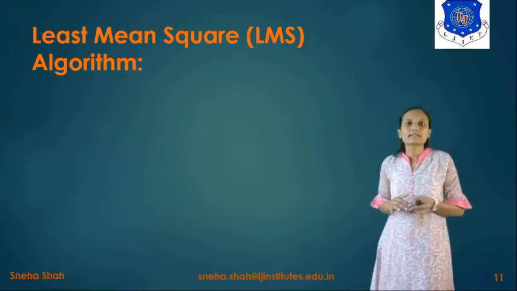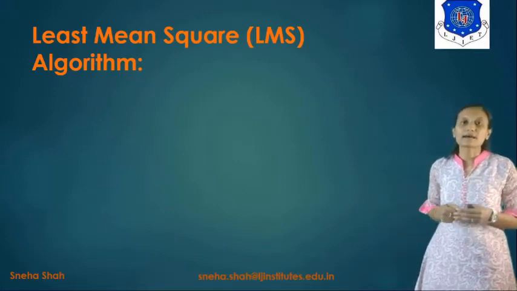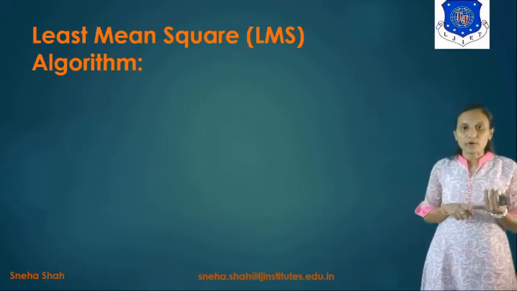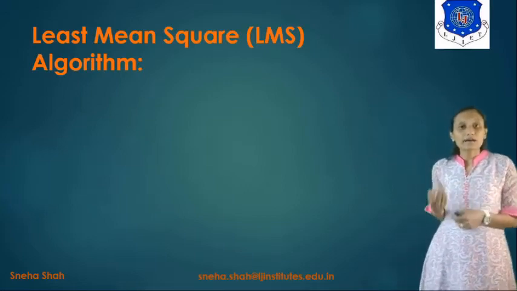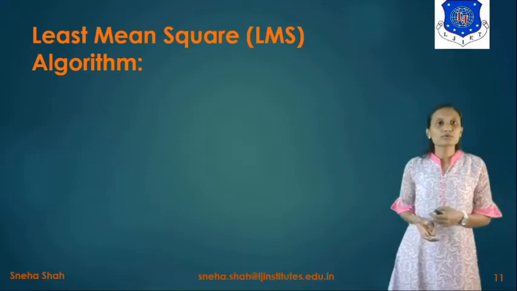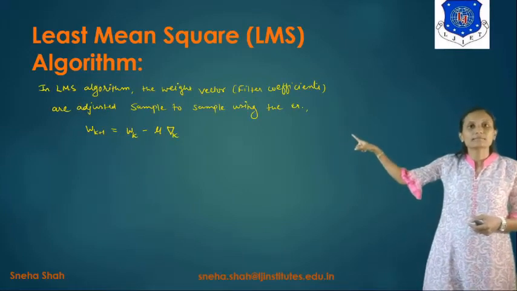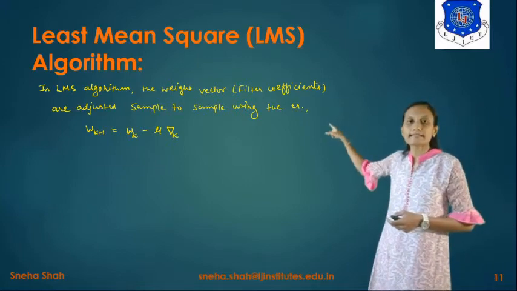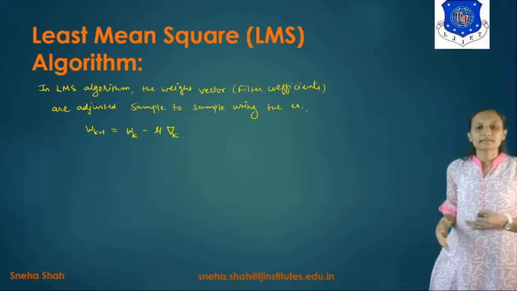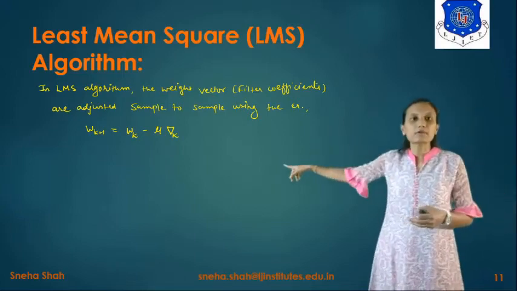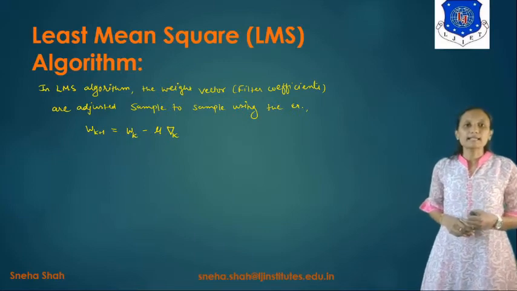Least mean square algorithm, which is considered the LMS algorithm, removes these three limitations by removing the use of the autocorrelation matrix and cross correlation matrix. So how do we remove these two correlation matrices? For that, in the LMS algorithm, the weight vector, or we can say the filter coefficients, are adjusted sample to sample using the equation Wk plus 1 equals Wk minus mu into del k.